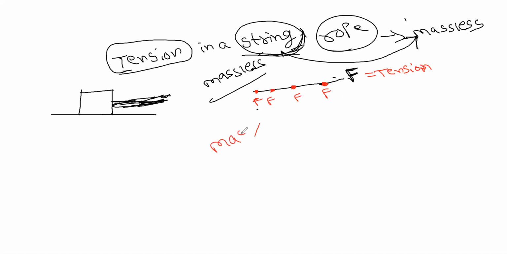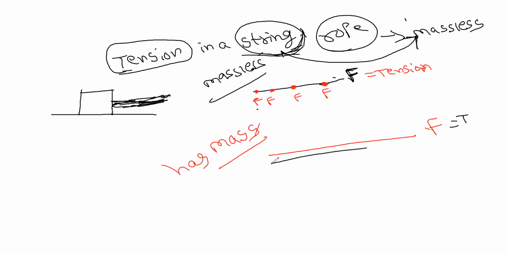If you consider this as a string with mass, it means it has some mass. Let's suppose you are applying that force F over here. That is the tension I told you about, right? If it has mass, then the tension won't be the same.